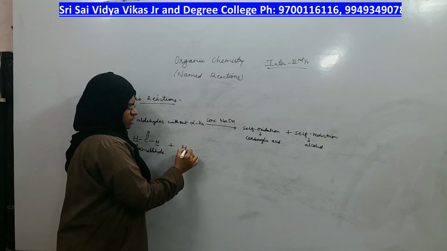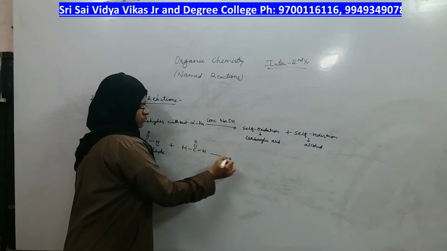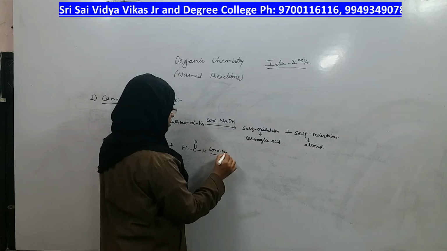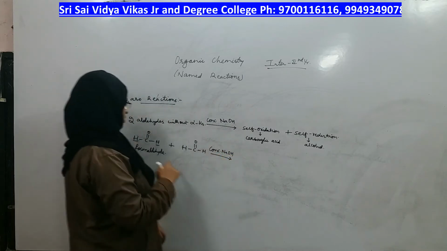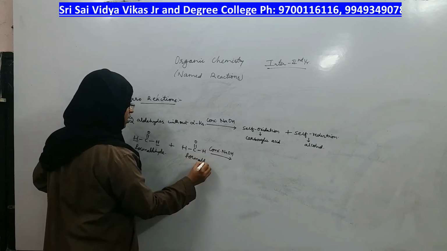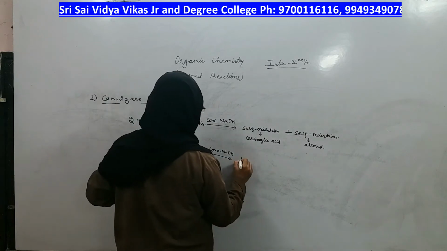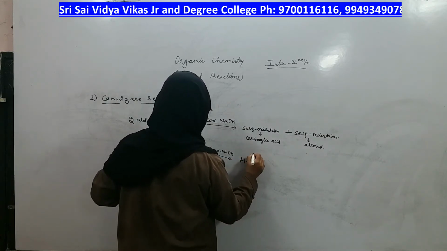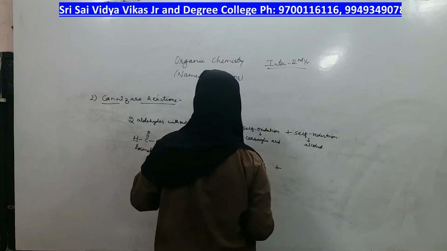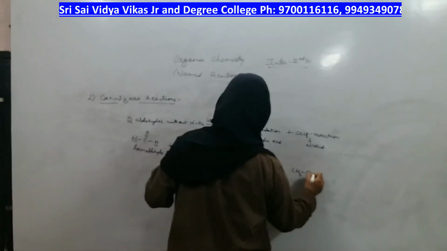So, how many formaldehydes do we have to take? Two formaldehydes. What is the catalyst here? Concentrated NaOH is the catalyst. Right. What will be the product? This is also formaldehyde. One formaldehyde undergoes oxidation to give formic acid, C double bond O OH. The next formaldehyde undergoes reduction to give CH3OH.